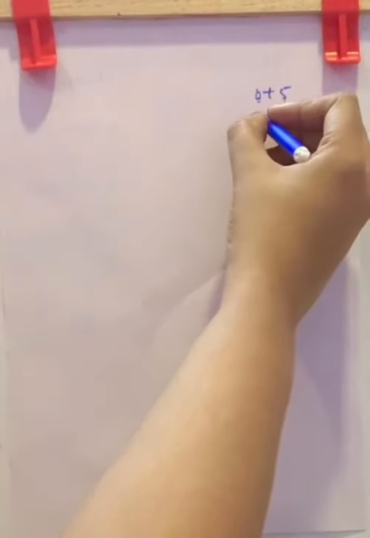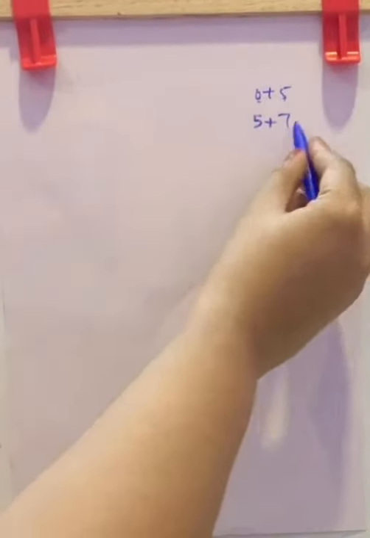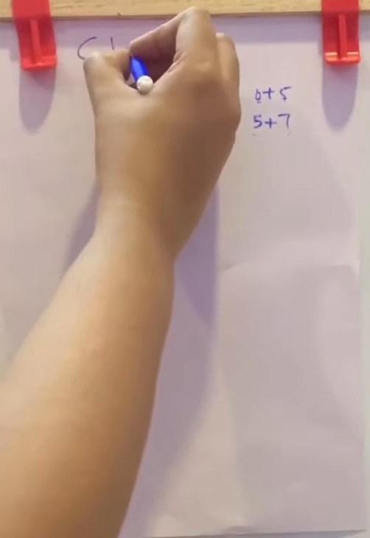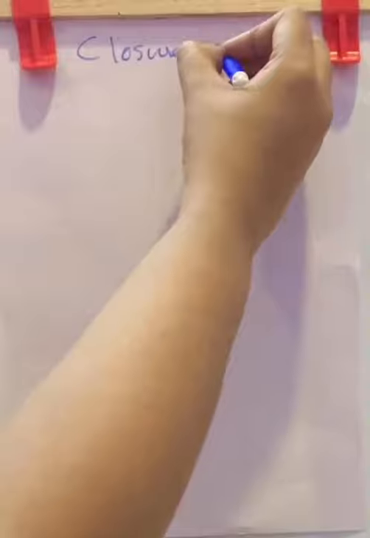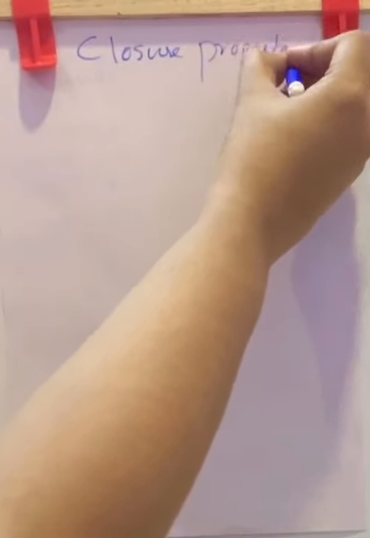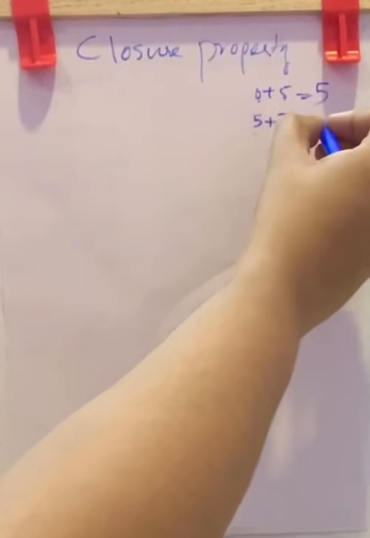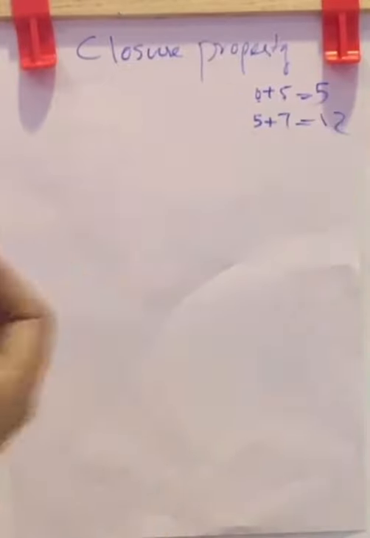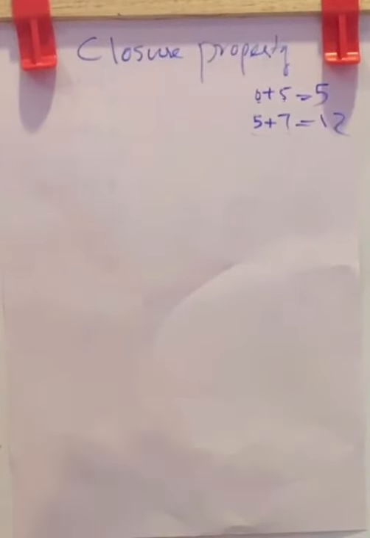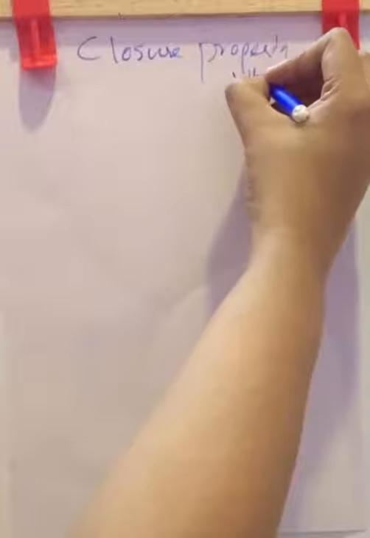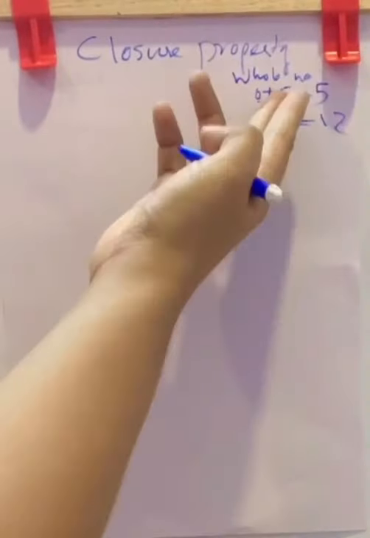Or 5 plus 7, both are whole numbers. And in closure property, what does it say? It says the result should also be a whole number. Here the result is 5, here the result is 12. And the result is also a whole number. So we can say, in case of whole numbers, in addition, it is closed.